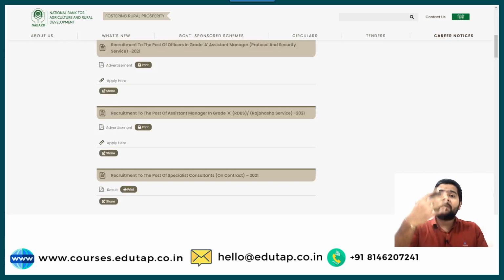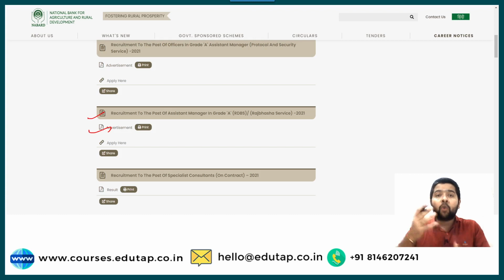In there will be a complete list of recruitment which is currently going on at the NABARD site, and in there you have to scroll down and look for the option for recruitment to the post of Assistant Manager in Grade A RDBS / Rajya Bhasha Services 2021. Below there you will find two icons. One is advertisement. This will provide you the detailed advertisement and you can download it from here. You can download by clicking on the advertisement.